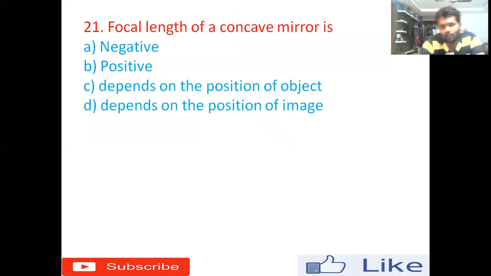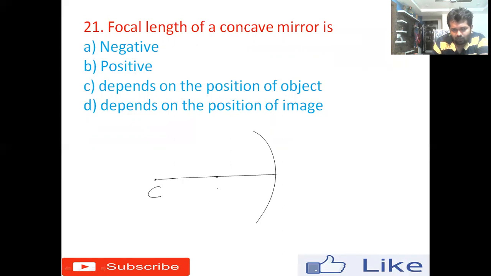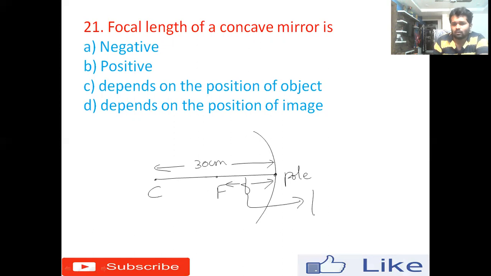21st one, the focal length of a concave mirror is... See here, I'll take the concave mirror and this is the principal axis. Now what will happen? This is the center of curvature and this is the focus. And from here to here, let me say 30 centimeters. And this is the pole of the mirror. Pole is the center part of the mirror. Now if I say that the focus is formed here, the distance between the focus and the pole of the mirror we will call small f, that is the focal length, right?